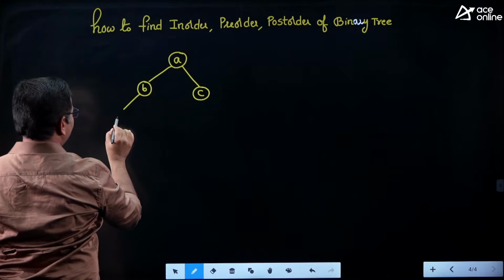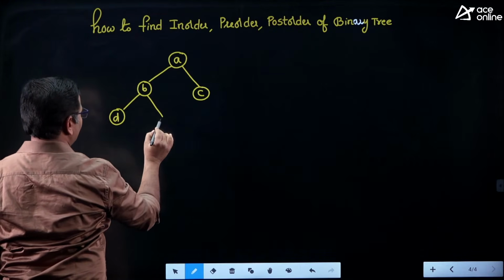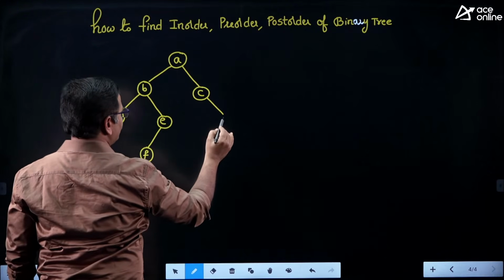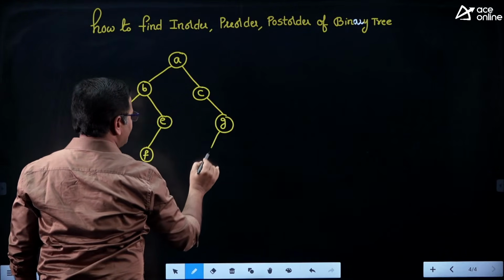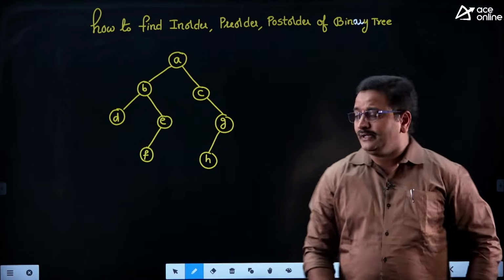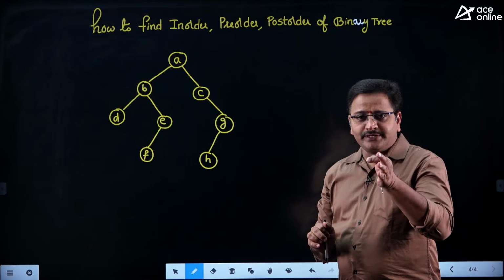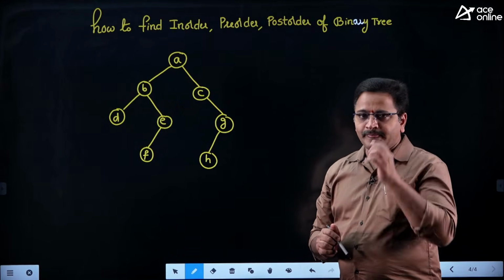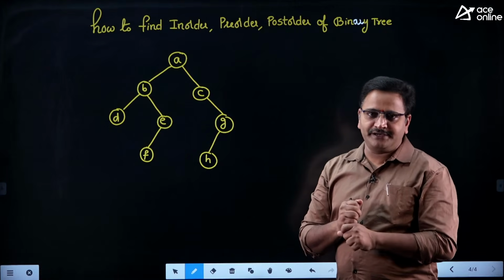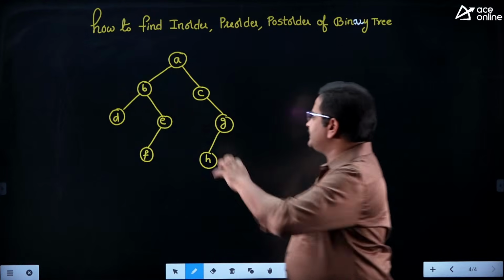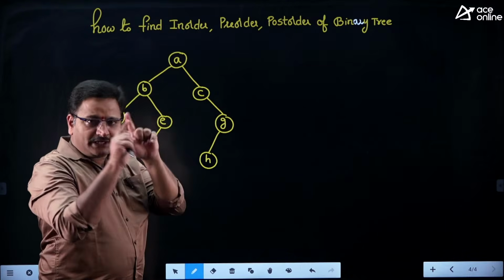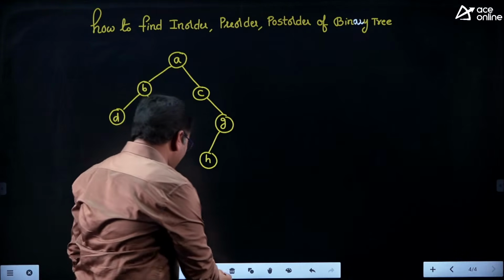A, B, C, D, E, F, G, H. Suppose let us consider this is the binary tree they provided, right, friends? For this binary tree I want to find in-order, pre-order and post-order traversals. Before understanding this question, you first understand how the node structure is defined internally for the given tree. If you consider a node in a binary tree, this node consists of 3 parts, friends. Let me draw the diagram, you'll get a clear idea.